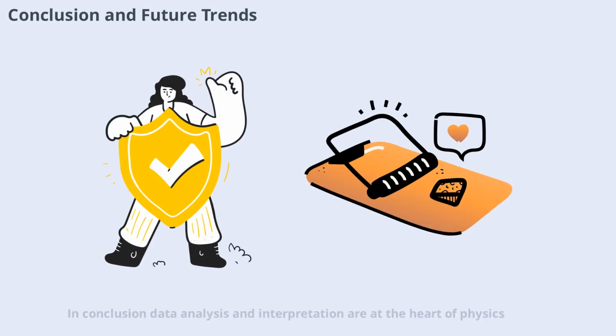In conclusion, data analysis and interpretation are at the heart of physics. From collecting reliable measurements to applying advanced statistical methods, every step is crucial for turning observations into scientific knowledge. As technology advances, new tools like machine learning and big data analytics are opening up exciting possibilities for discovery. By mastering data analysis, physicists can continue to push the boundaries of our understanding and unlock the mysteries of the universe.